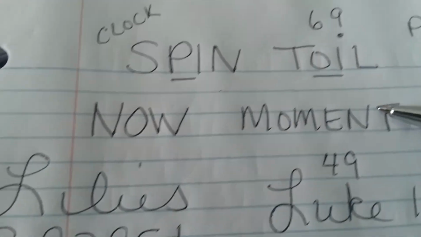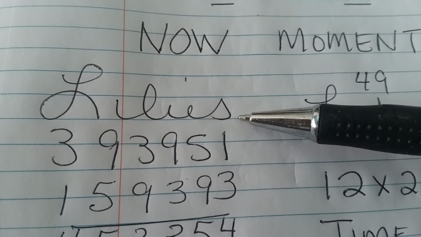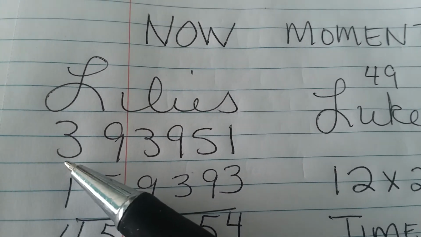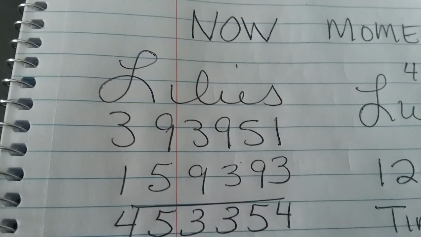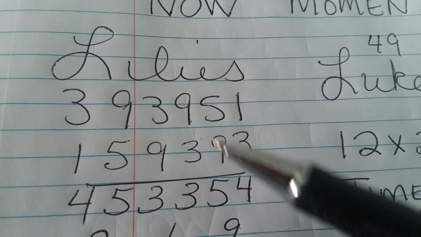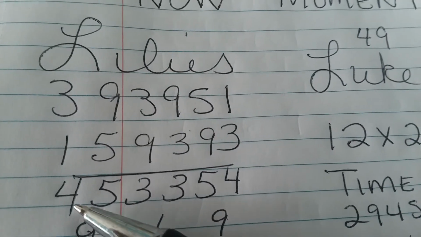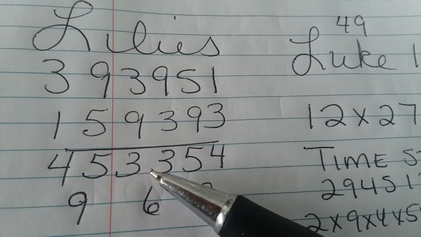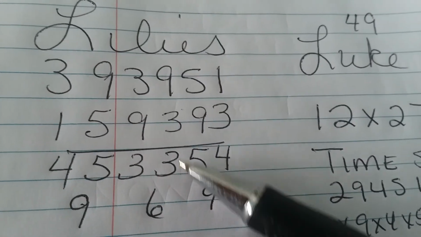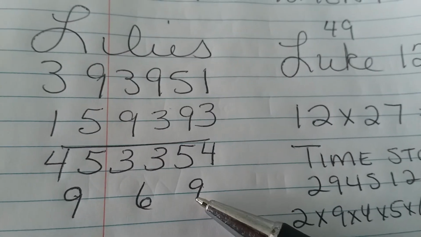He said to be like the lilies, to live in the moment. And lilies, I've shown this before, if you break down each letter, shrink it to its smallest value, like L is 12, 1 plus 2 is 3, do that all the way across, then add it to its reverse. Don't carry the number over. 1 plus 3 is 4, 5 plus 9 is 14, 1 plus 4 is 5, do that all the way across. You can get 4, 5, 3, 3, 5, 4. And the 4 and 5 make a 9. 2 3s make a 6. And 5, 4 make a 9. So you get 9, 6, 9.